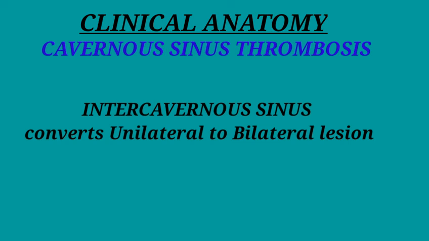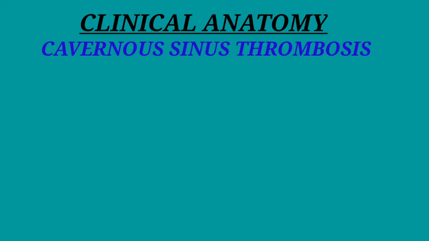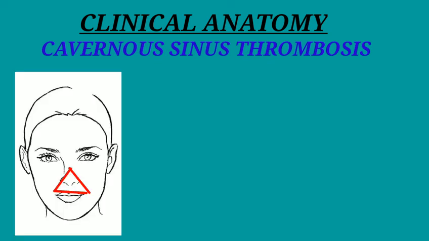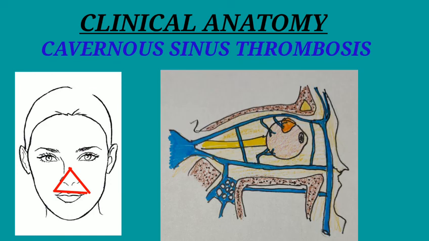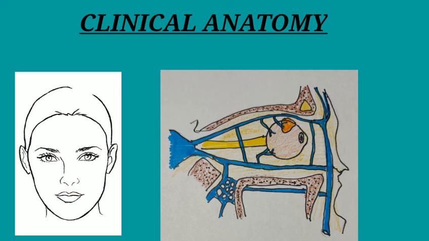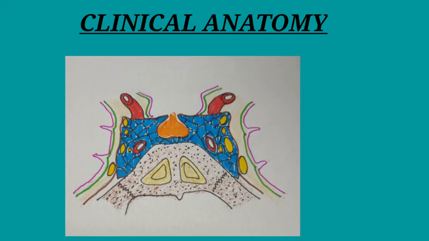Through the intercavernous sinus, a unilateral cavernous sinus thrombosis may also become a bilateral one. Such a drastic effect of the cavernous sinus may be due to the spread of even superficial infection from the dangerous area of the face and orbit because of its numerous communications. Internal carotid artery is related to the floor and roof of the cavernous sinus.